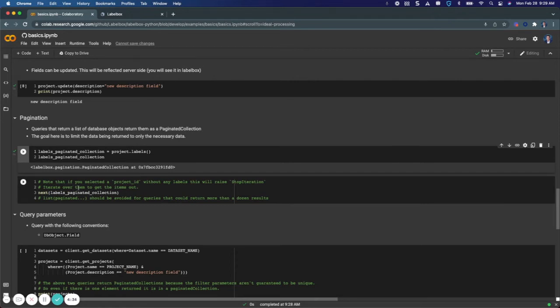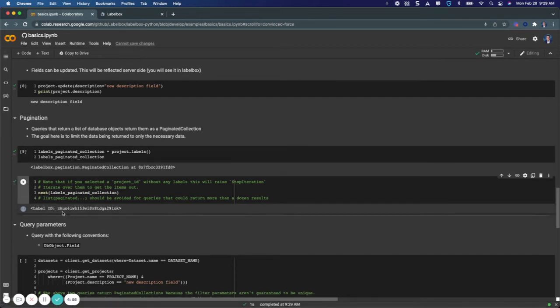And if we want to iterate through this paginated collection, we can use the Python call next to look at the next object in this paginated collection. We want to avoid calling list for things that will return more than a dozen results, just for purposes of basic efficiency and cleanliness with our work. So if I run this cell here, I'm given back this label ID for the first label in the collection of labels on this project.